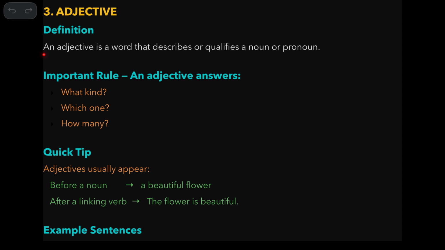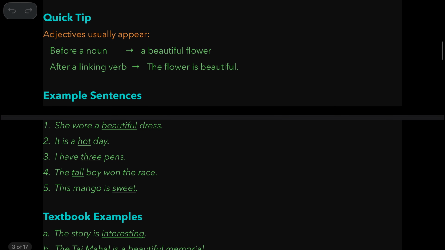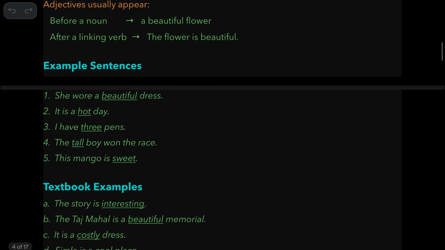Adjective. An adjective is a word that describes or qualifies a noun or pronoun. So this is an important rule. An adjective answers what kind, which one, how many. Adjectives usually appear before a noun, like this is a noun, this is an adjective, or after a linking verb. So this is a linking verb and this is an adjective. What it actually means is it can be before a noun or after a noun. Okay, first adjective, then noun, or first noun, then adjective.